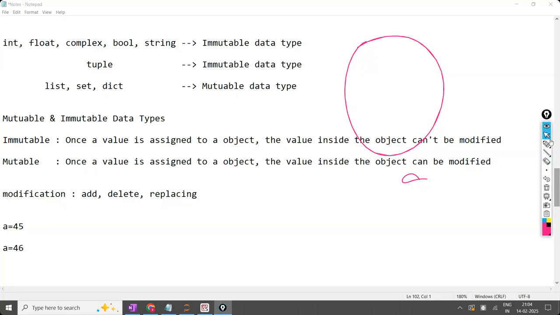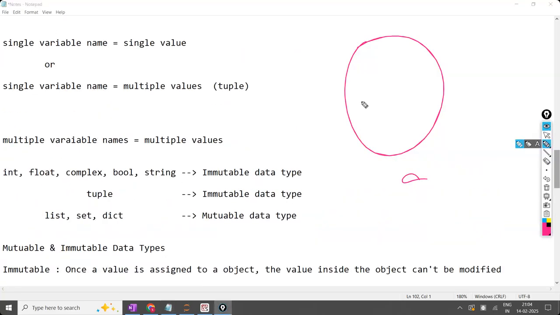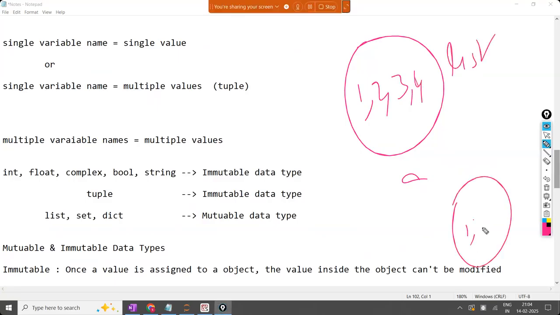So for example, you are having 1, 2, 3, 4. This is a list type. Same 1, 2, 3, 4 in terms of A is a tuple object. This is a list object, this is a tuple object. Inside this, can I delete 2? Yes, I can delete. In this one, can I delete the 2?